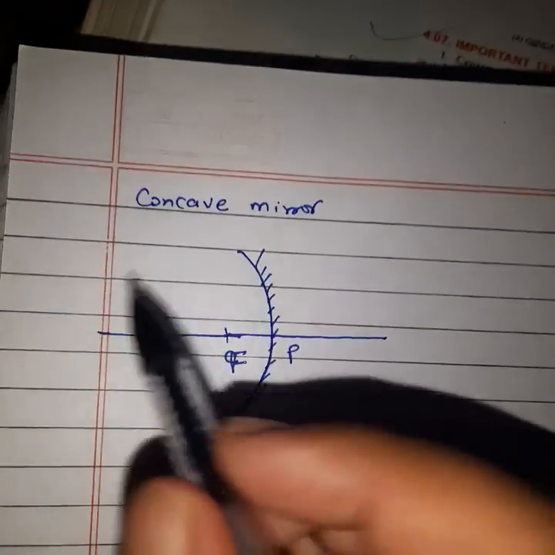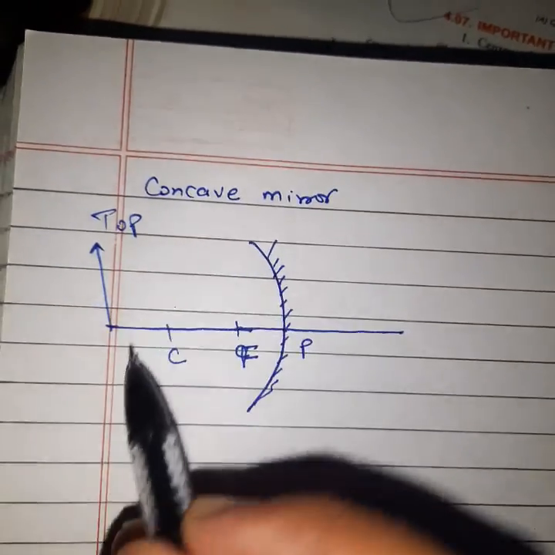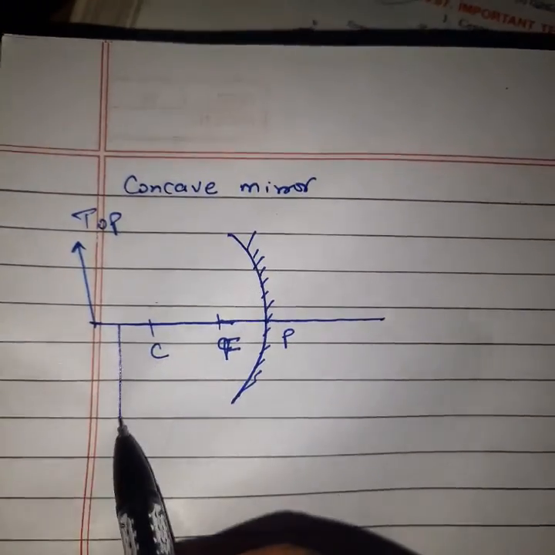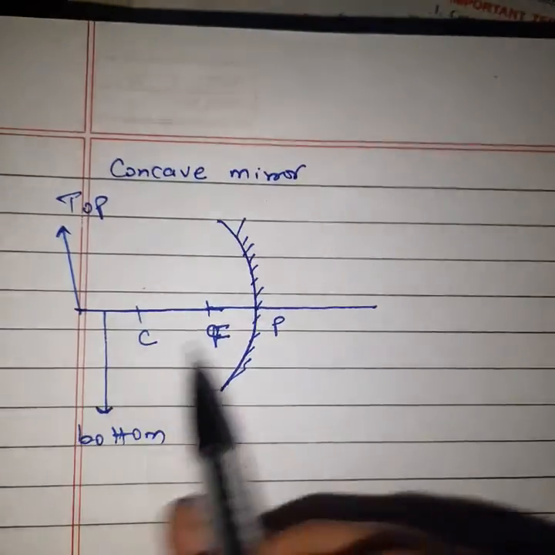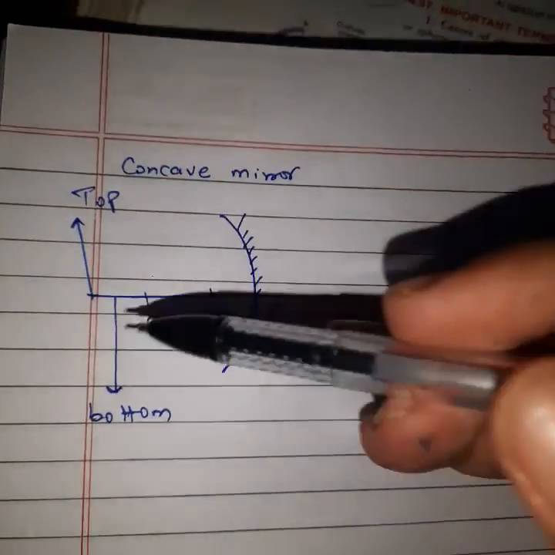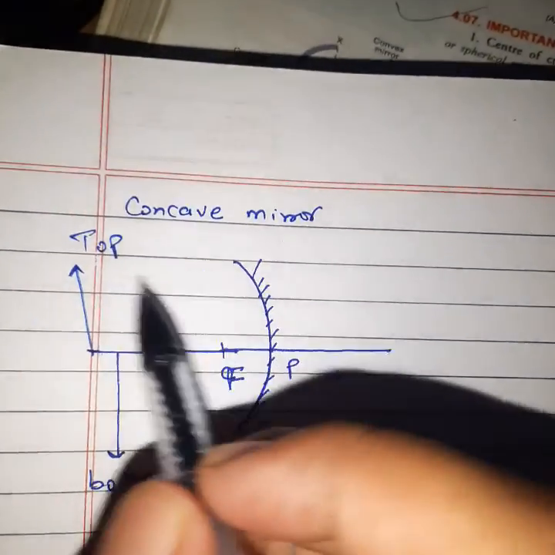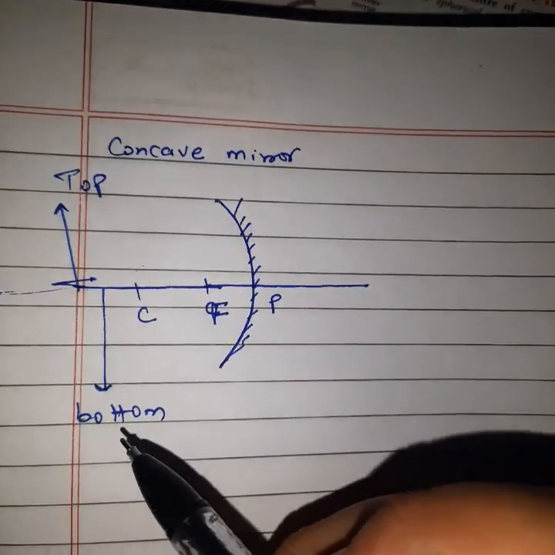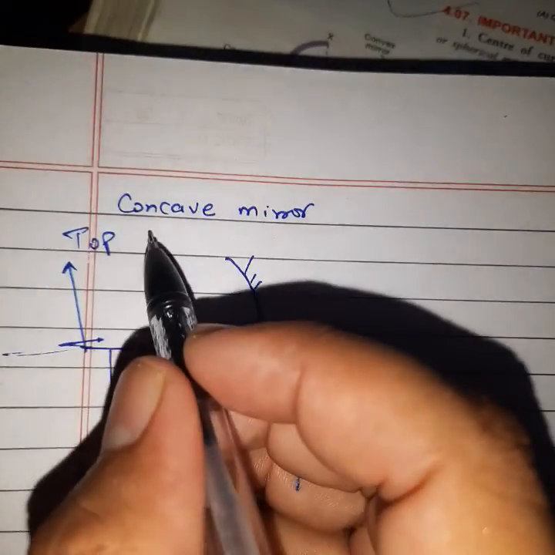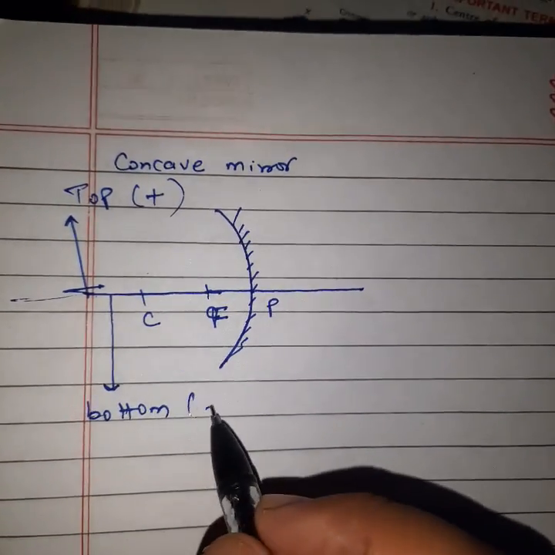Clear? So upside is the top and downside is the bottom. When anything is upside, it is the top part. Downside will be the bottom. So the top part will always be positive, and the bottom part will be negative.